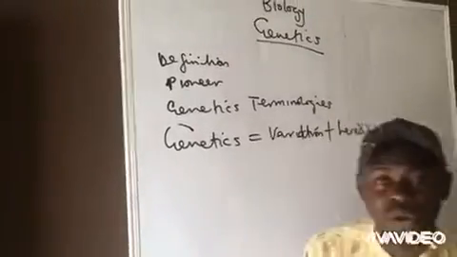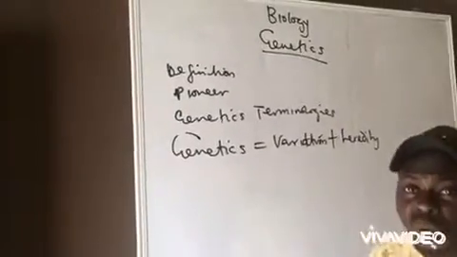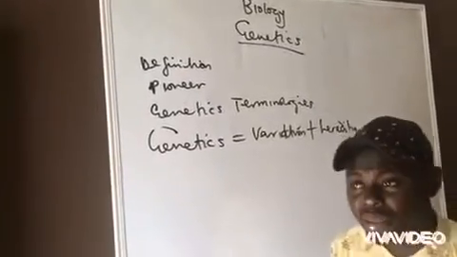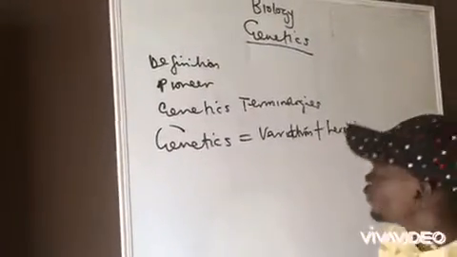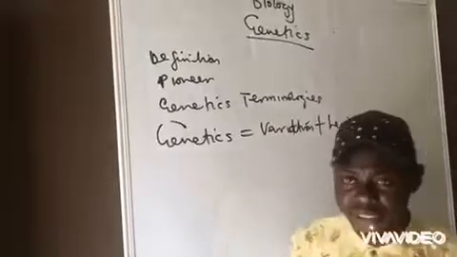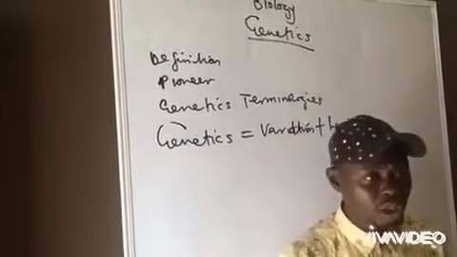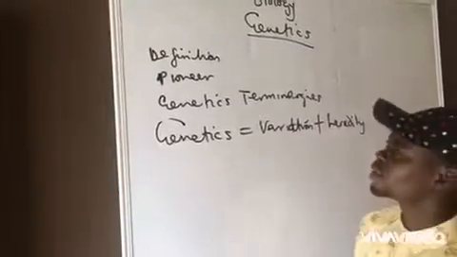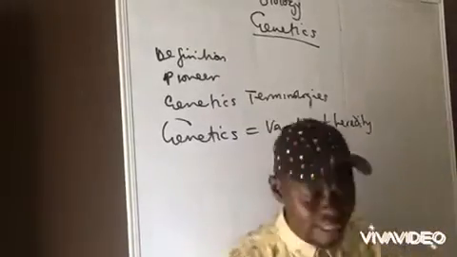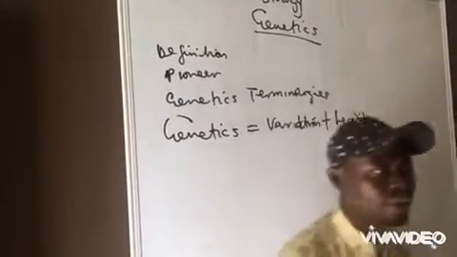That is an observed difference in characteristics, in appearance. So variation simply means differences in organisms. When we talk about genetics, that is what genetics simply means: heredity and variation.